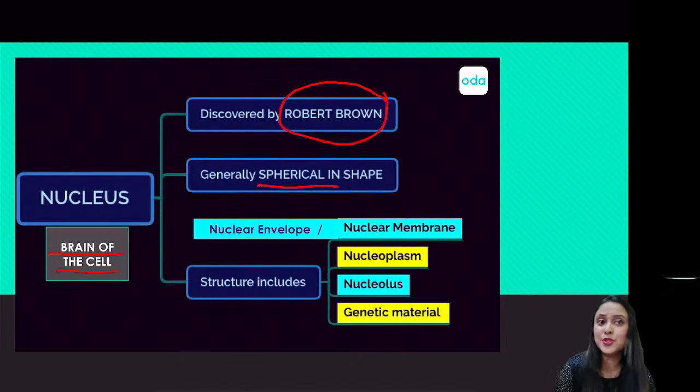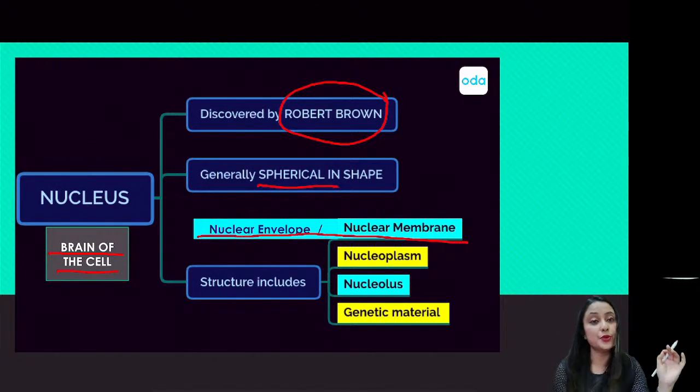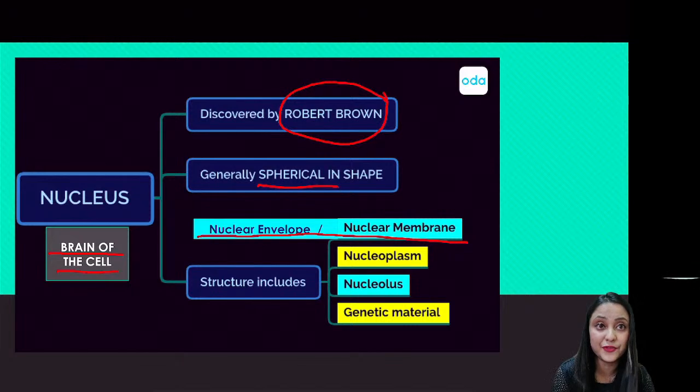And if I am talking about a nucleus, a well-developed one, then it cannot be possible that the nucleus will not have its protective structure. By saying so, I mean that a nuclear envelope, a nuclear membrane, is a must for any well-formed nucleus. So the nuclear membrane or the nuclear envelope is one of the most prominent and one of the most important parts of a nucleus. Keep that in mind, right?